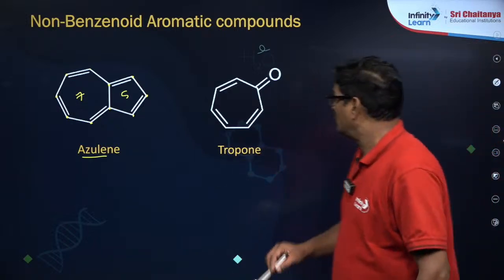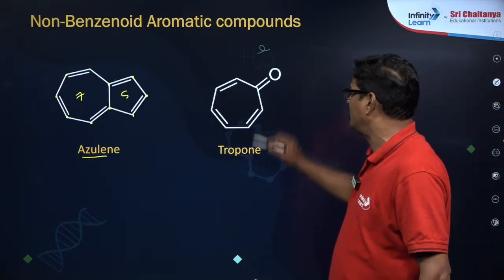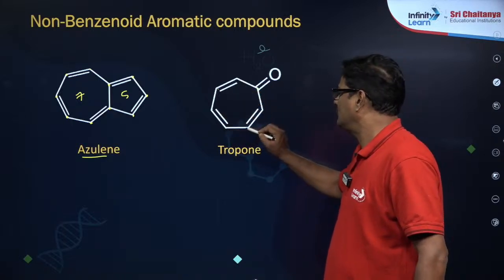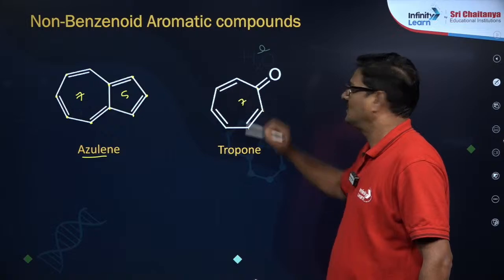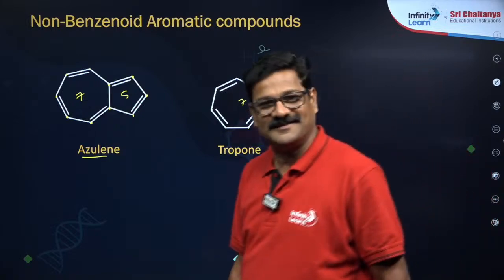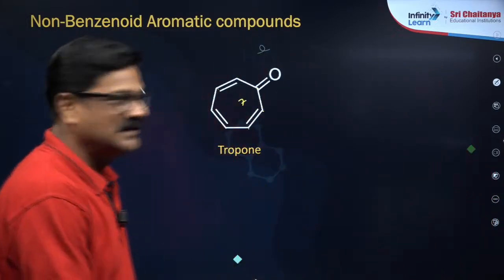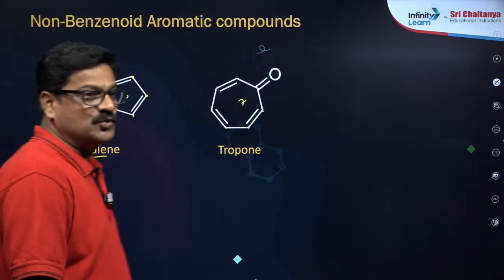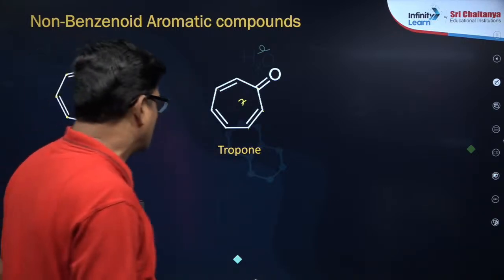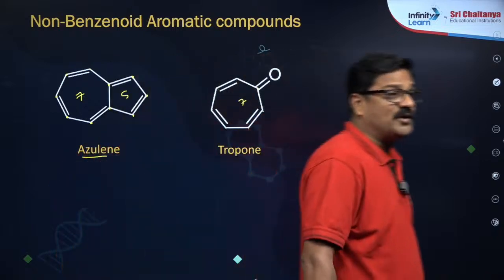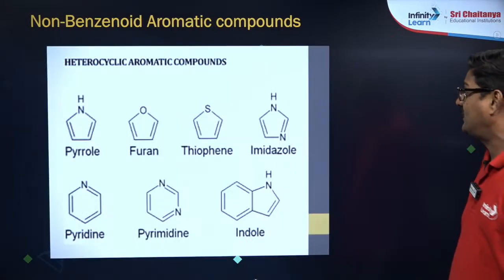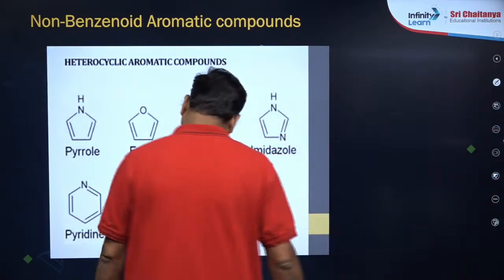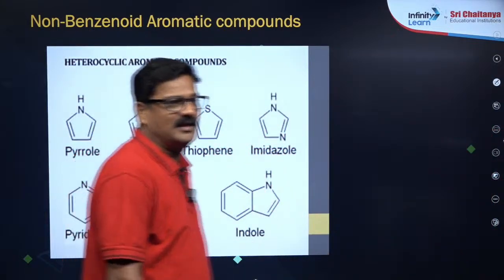Tropone. How many carbon atoms are in it? 1 2 3 4 5 6 7, like that, right? Any doubt here? And I also have non-benzenoid, the other one with 5. Yes, exactly. I want to give an example of non-benzenoid heterocyclic systems. These are all confusing but need to be kept in mind.